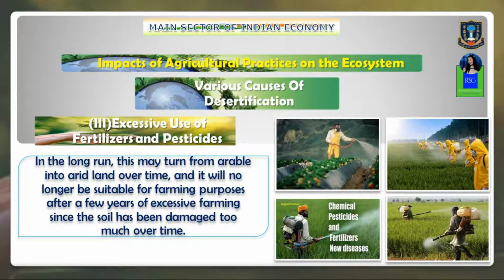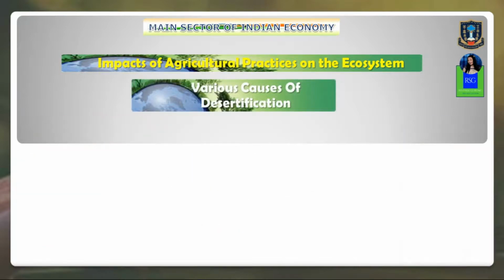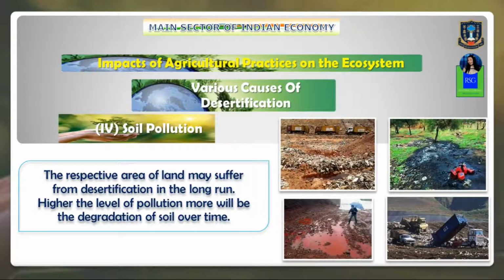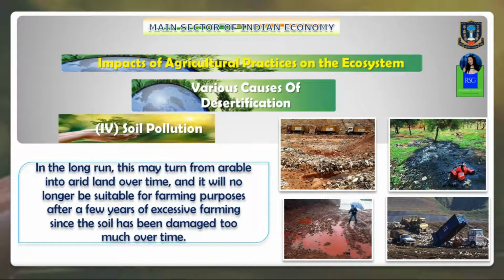The next cause of desertification is soil pollution. Now see, soil pollution is a significant cause. It has a major contribution in causing desertification. You understood? See, most of the plants are quite sensitive to their natural living condition. So when soil becomes polluted due to various human activities, the respective area of land may suffer from desertification in the long run. The higher the level of pollution, the more will be the degradation of soil over the course of time.